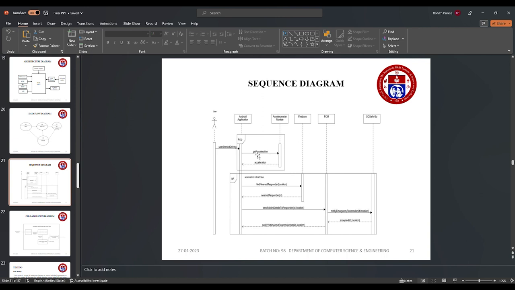Sequence diagram. The user starts driving, accelerates and moves forward, and if something happens, it sends the person's location and also responds to the person's location. If nothing happens, then it's a normal thing.